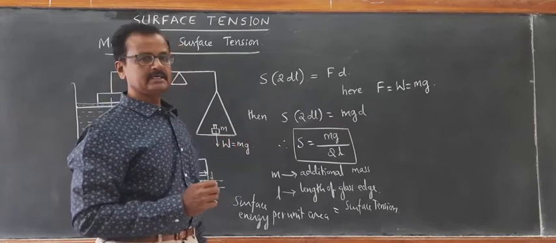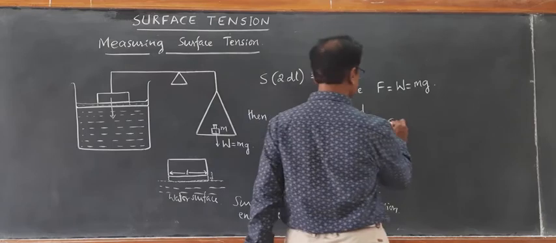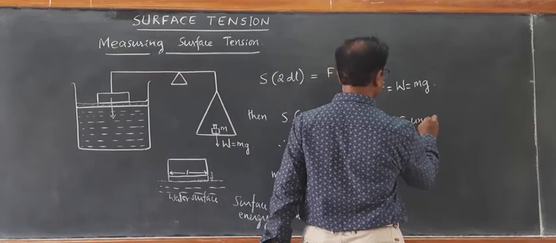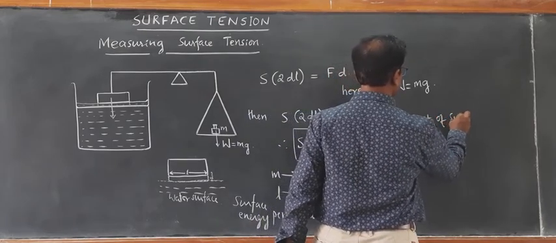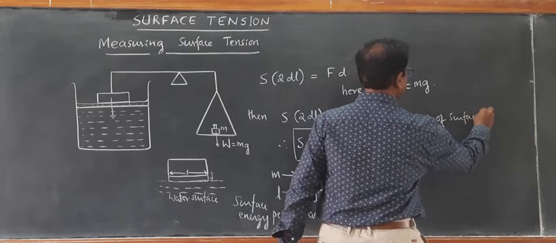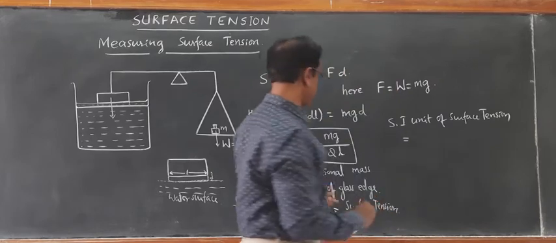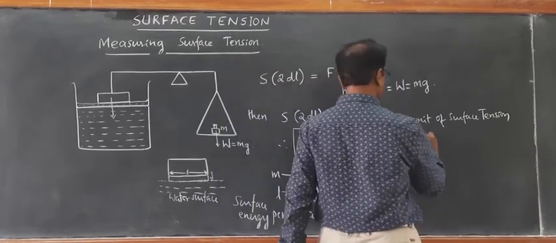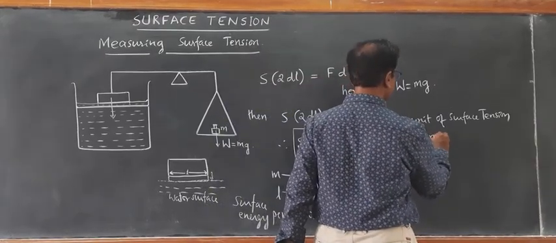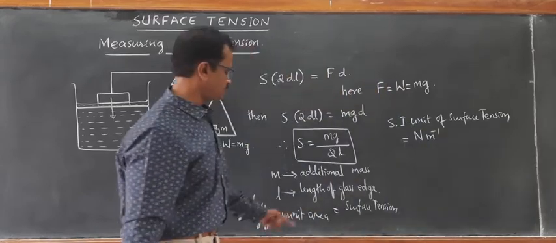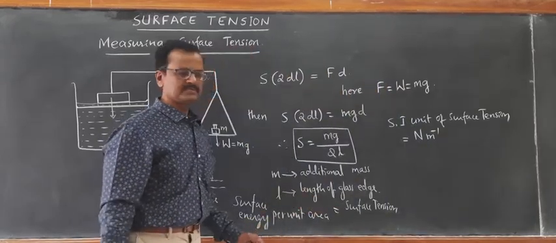This is one way of measuring the surface tension in the laboratory. So now you can write what is SI unit of surface tension. SI unit of surface tension is force per unit length, that is Newton per meter. That is from the definition of surface tension.